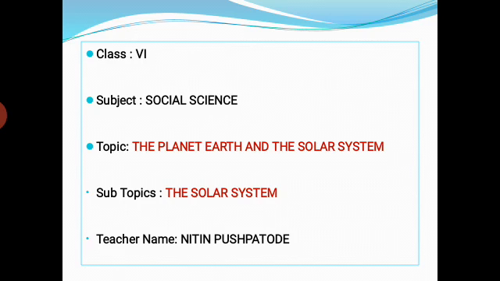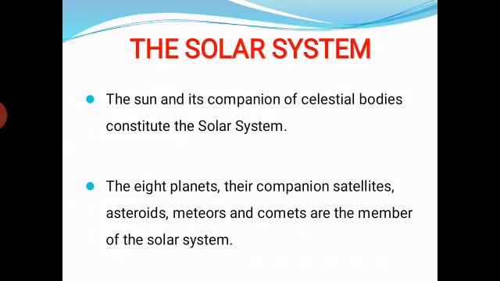Students, in the previous online session, we started the topic the planet Earth and the solar system. In that session, we learned about the galaxies, the universe and the celestial bodies. Today's subtopic is the solar system. Already you know that the sun, the stars, the moon, the planets, and the other objects are called the celestial bodies. Some celestial bodies are included in the solar system.